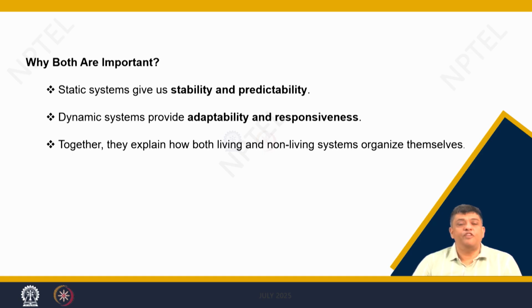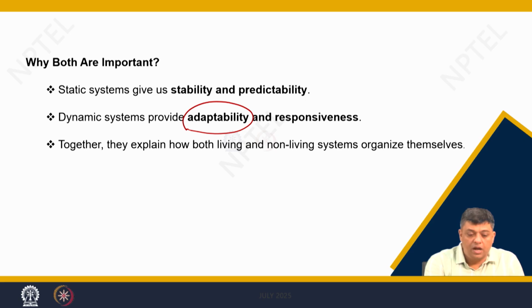Because if you have static systems, then they give you the capacity to have predictability and stability over time. But if you have a dynamic system, it gives you the advantage of adaptability and responsiveness.